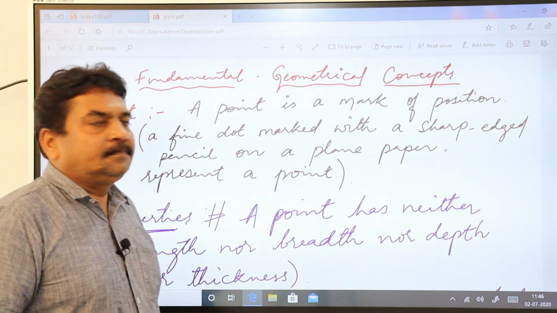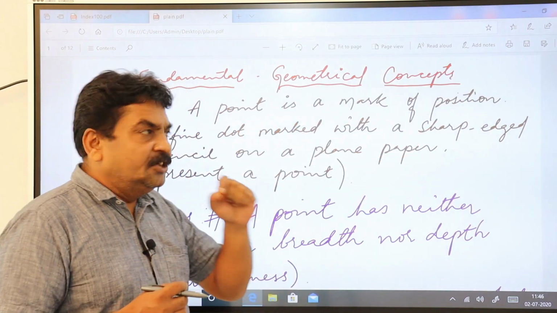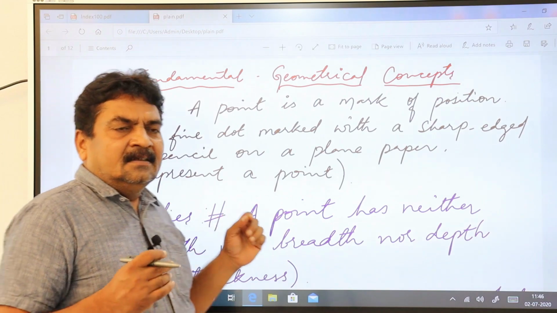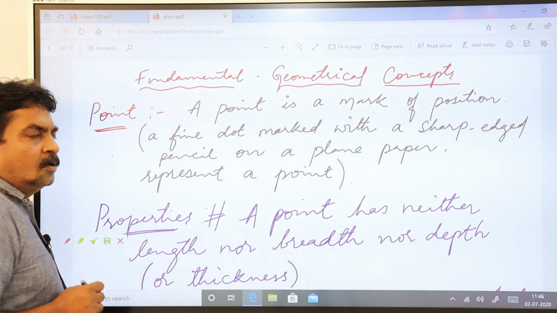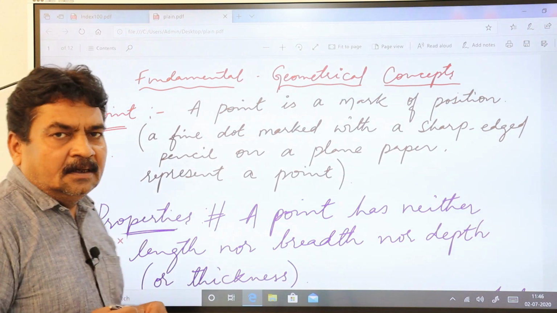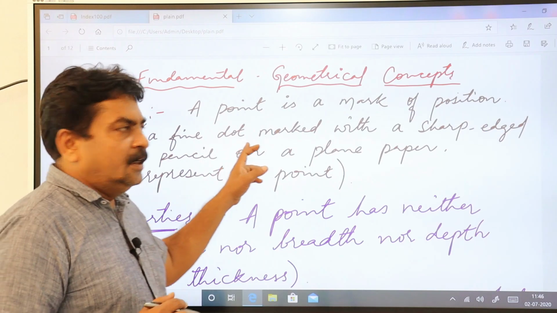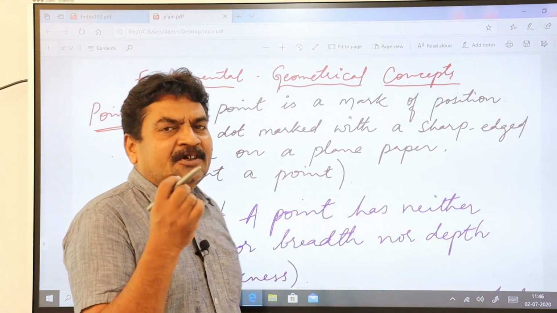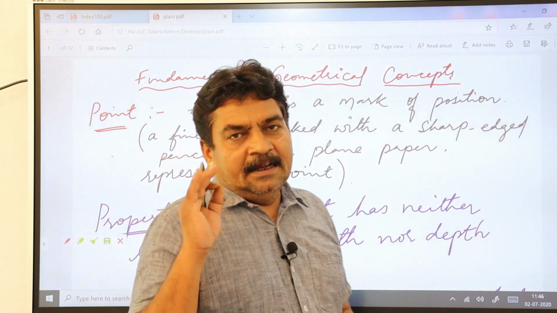A point is a mark of position, meaning when you keep a point in a plane, you call this a point. Here, a fine dot marked with a sharp-edged pencil on a plain paper is called a point.